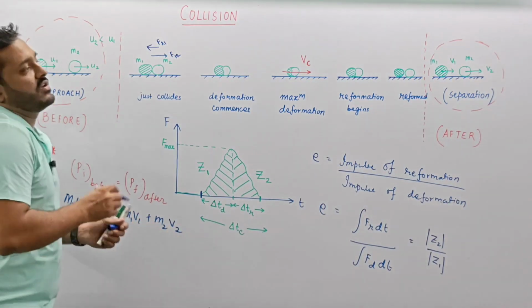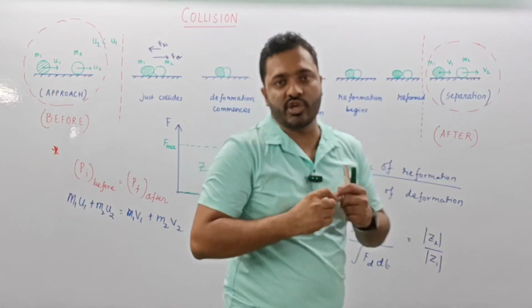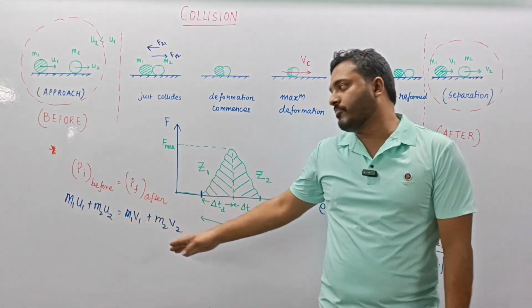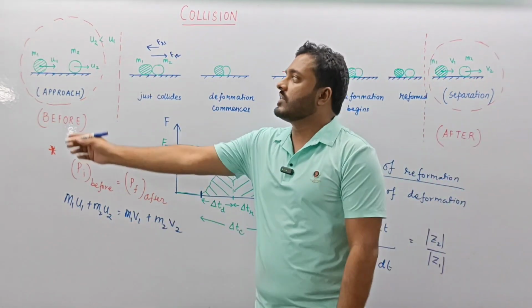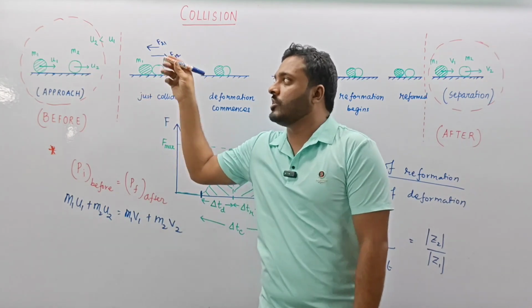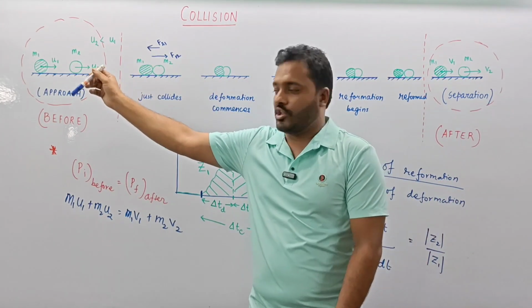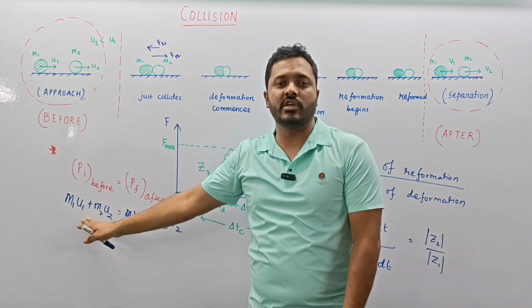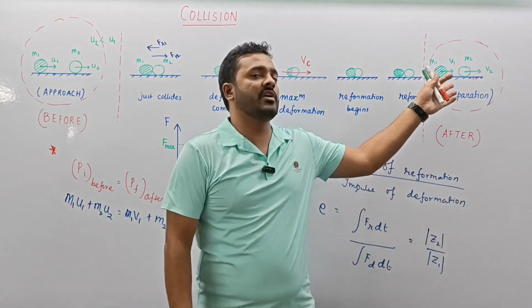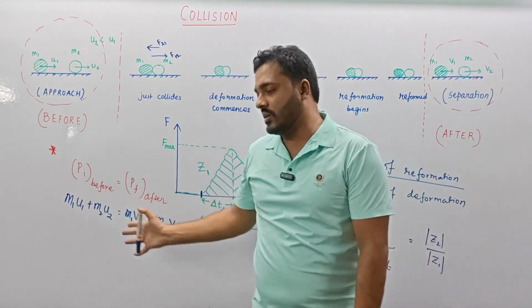For obvious reasons, we have everything in the positive direction, so all the directions are positive. If there is a case where m1 is moving in this direction and m2 is moving in the other direction, then we will place a negative sign over here, or if a similar case arises here, then we will put a negative sign somewhere there.